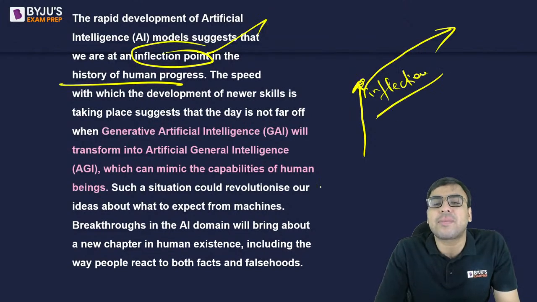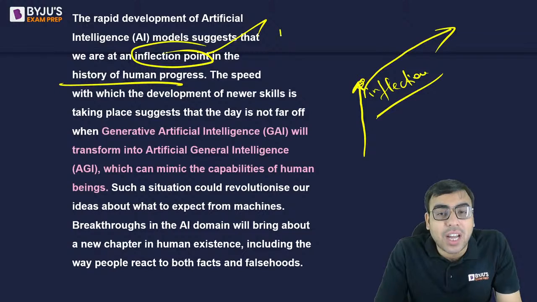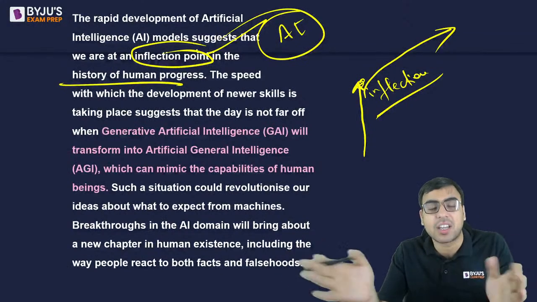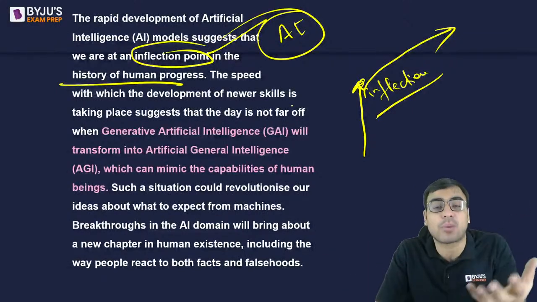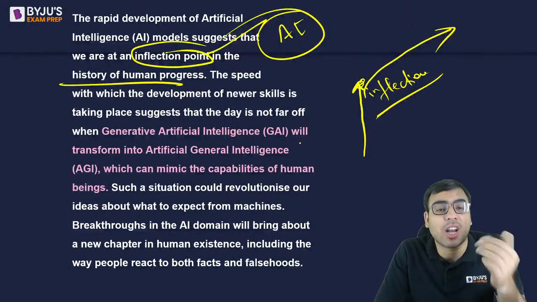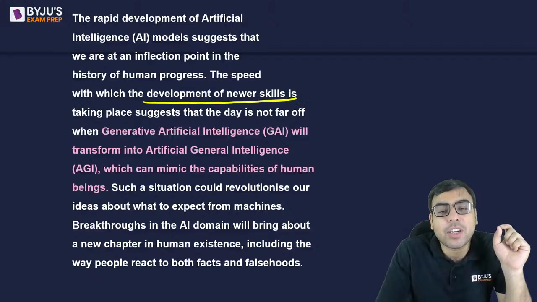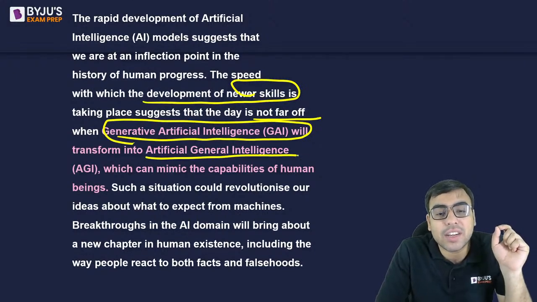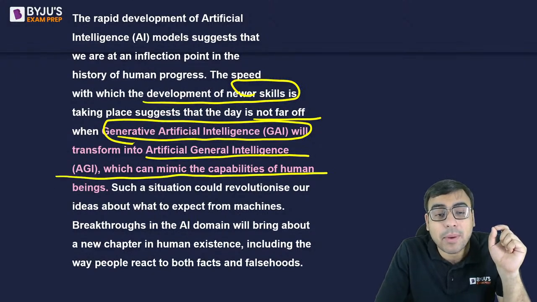Why is this an inflection point? Because after the coming of artificial intelligence, a lot of things will get changed. है ना, a lot, बहुत सारी चीजें बदल जाएंगी, the election process and many other things might get changed and all. So the speed with which the development of newer skills is taking place suggests that day is not far off when generative AI will transform into artificial general intelligence which can mimic the capabilities of human being.